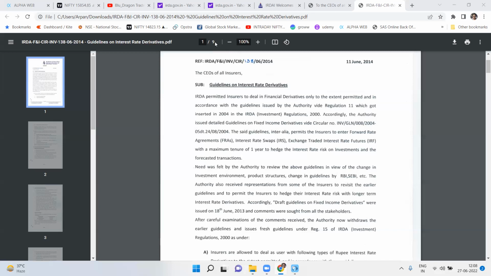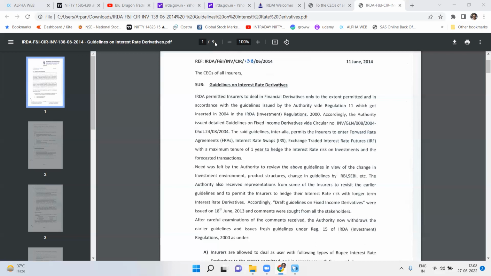where this risk belongs only to the insurer. Had it been a participating product or maybe a unit linked product, then the risk would be shared. So in a non-participating product, the decline of the interest rate risk is very high. That's why fixed interest derivatives are kind of required. Obviously, this will be denominated in rupees, so they are called rupee fixed interest derivatives.